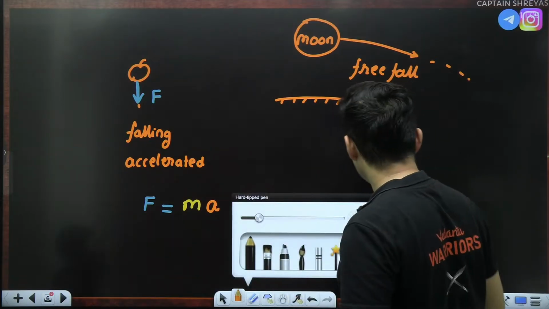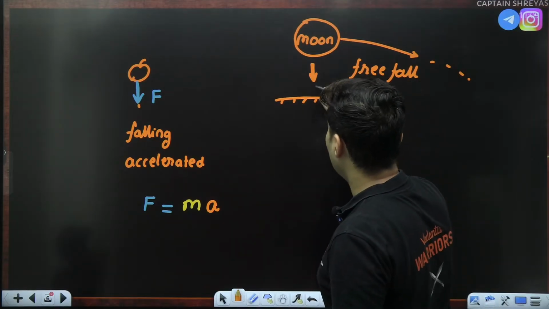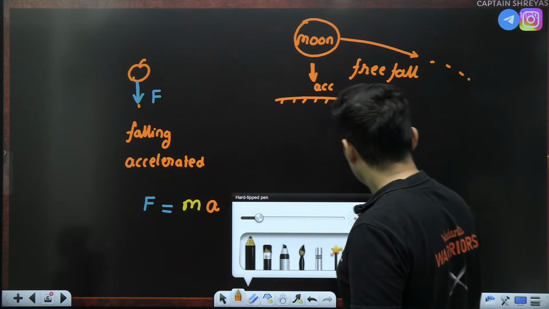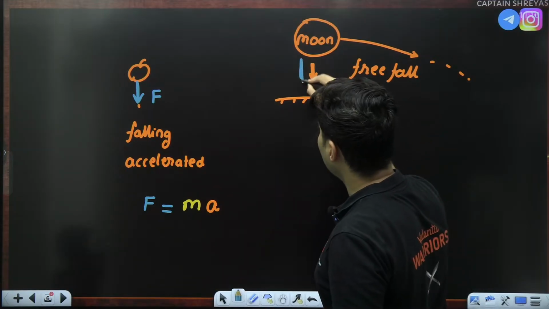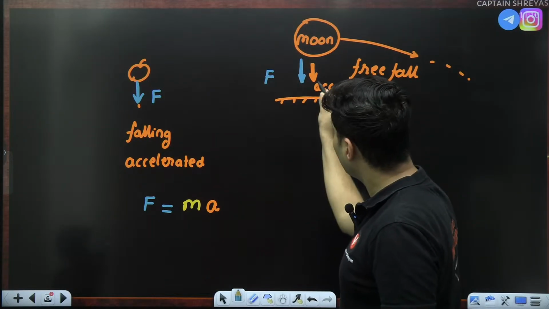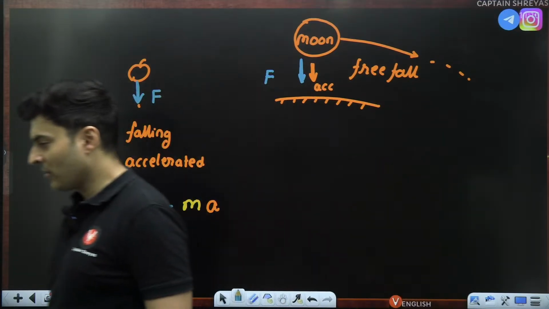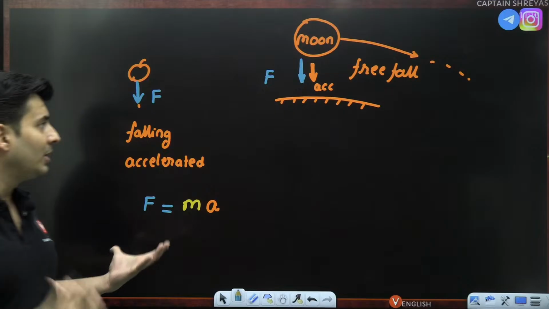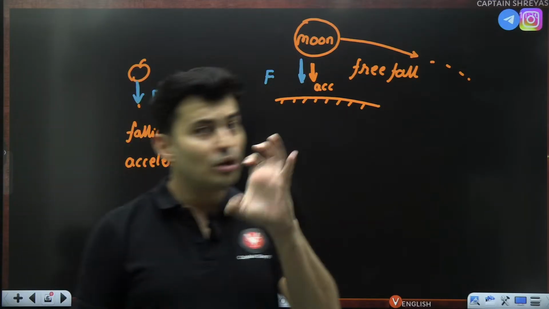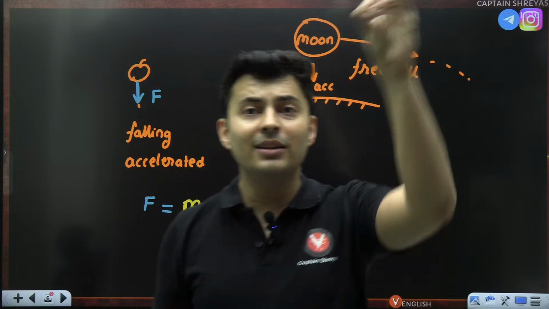And then he was able to also see that, okay, even this guy has some kind of acceleration and there must be a centripetal force using the knowledge of circular motion. And he again saw F is equal to mass of the moon into acceleration of the moon. So from this he was able to conclude that earth not only attracts apples, stones, people, but even the moon.